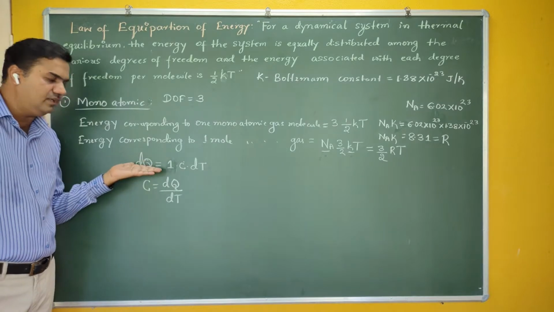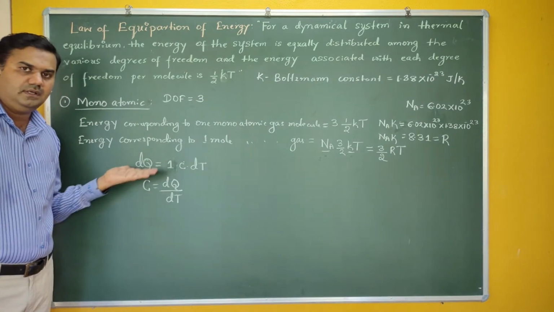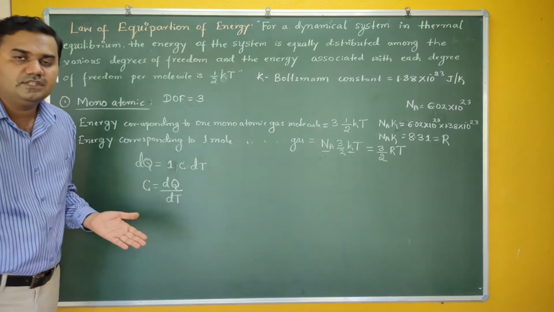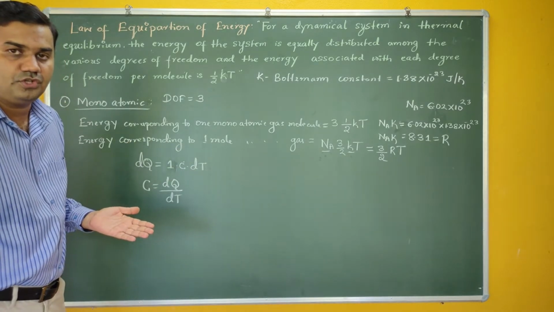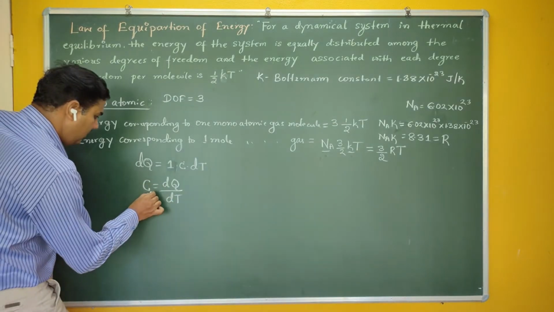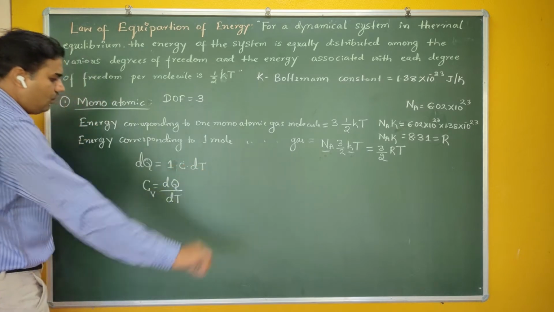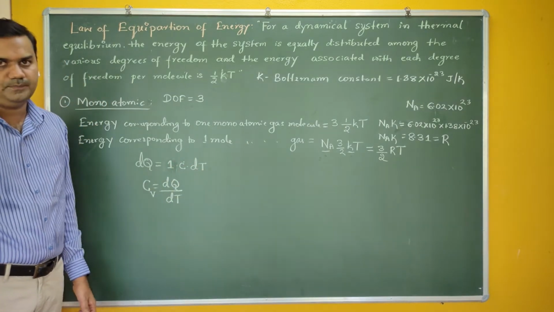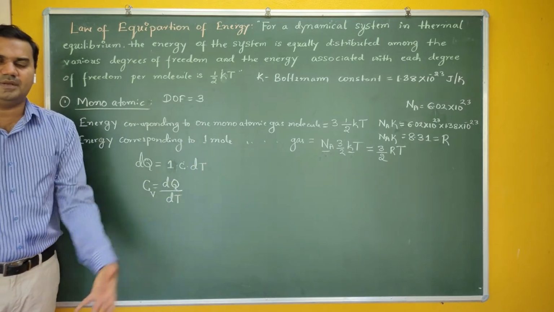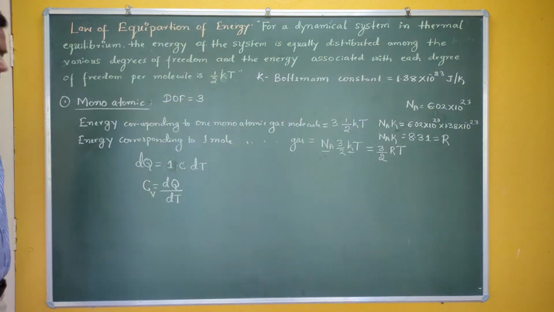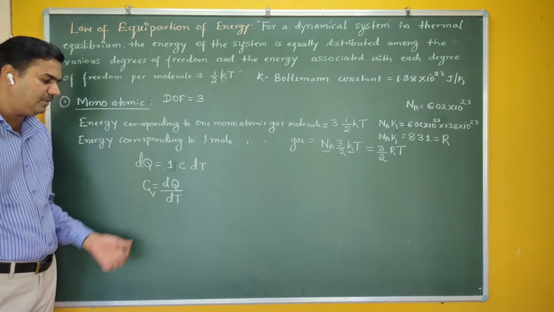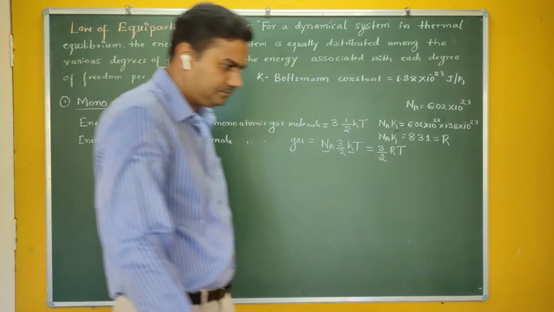In this particular case, we have assumed that the entire amount of heat energy is used for the change of temperature. There is no question of change of volume here. Therefore, we call this particular specific heat the molar specific heat at constant volume. There is no change in volume, so the volume remains constant here. Therefore, I call this quantity Cv, which is nothing but dq by dt.